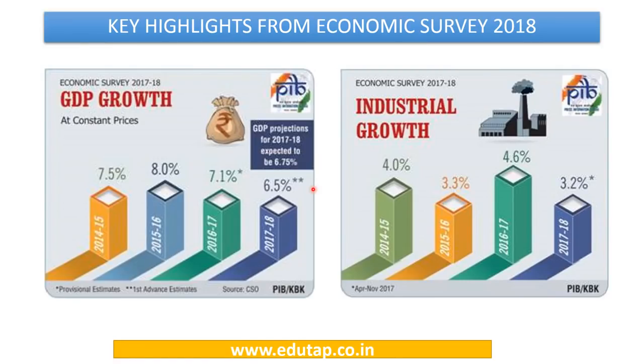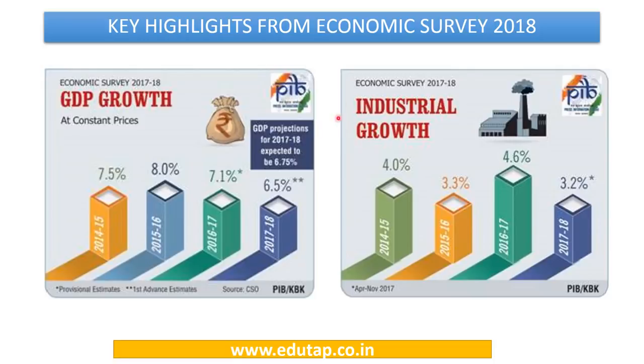Now before winding up our discussion with regard to Economic Survey 2018, let us also briefly look at some of the key figures and facts with regard to the Economic Survey that have been brought out in these charts. With regard to GDP growth, the Economic Survey says that the GDP growth in 2017-18 is expected to be 6.75%, and as per the first advanced estimates, this is around 6.5%. You can clearly see the trends with regard to this. The GDP growth is on decline since 2015-16.